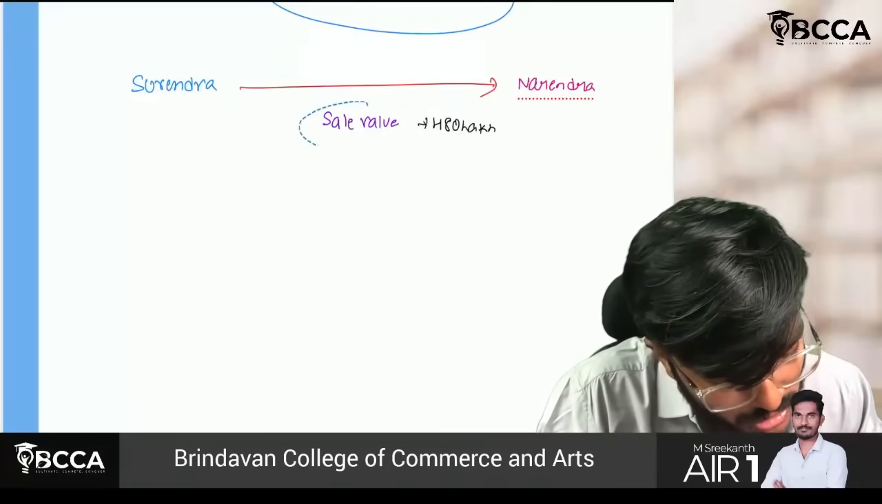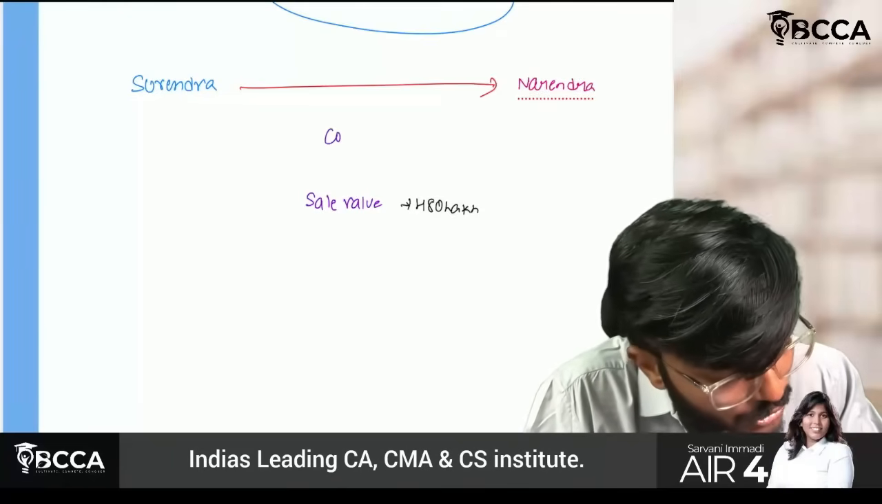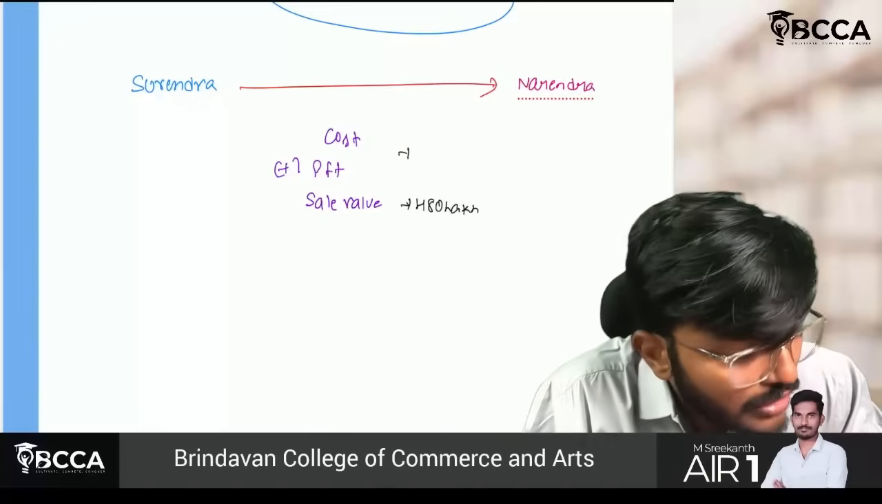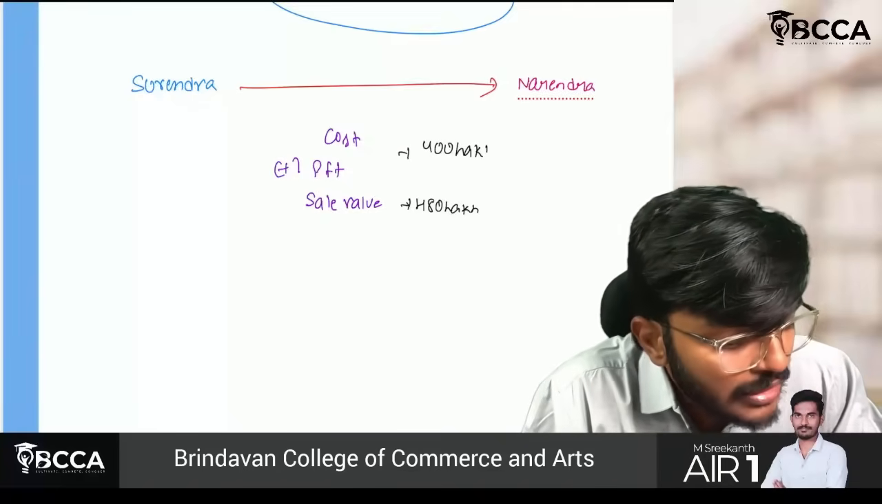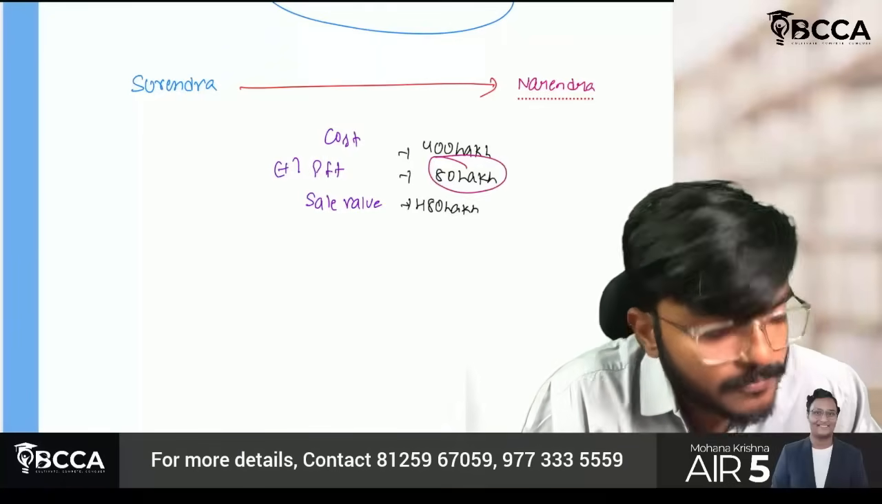Let us write the cost and profit values also here. Cost value is 400 lakh, I think they have given only that. If cost is 400, profit should be 80 lakh rupees, and this is my balancing figure.